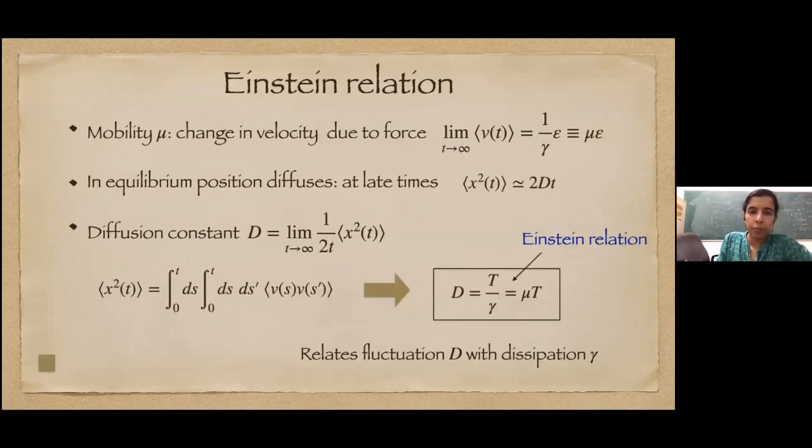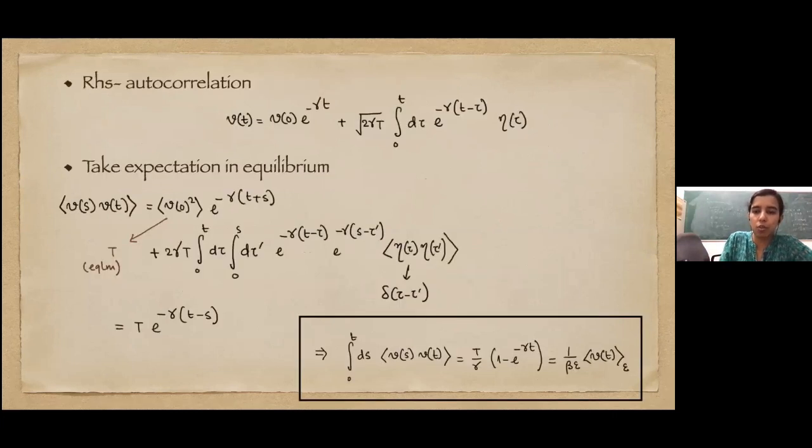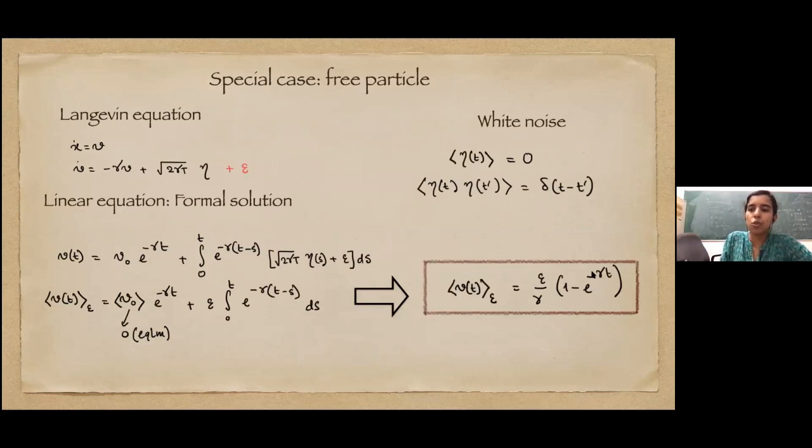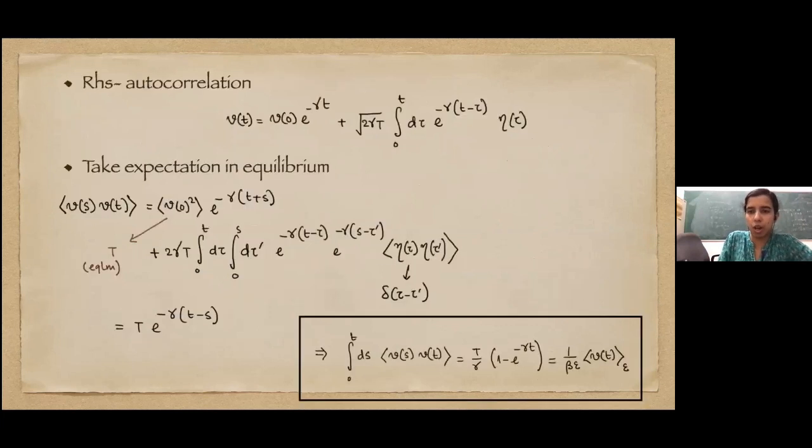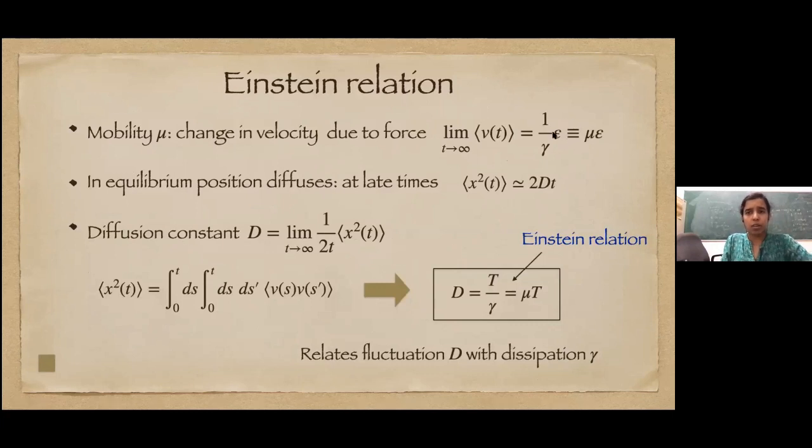Okay, as an application of this illustration that we had, we'll derive the Einstein relation. We are talking about the change in velocity. We add a force, and it generates a velocity of the particle. This proportionality constant with the force amplitude is called mobility. At large time, the particle starts to move with a constant velocity proportional to epsilon, and as we saw from here, if we take t going to infinity, we have epsilon over gamma. So mobility is just 1 by gamma.